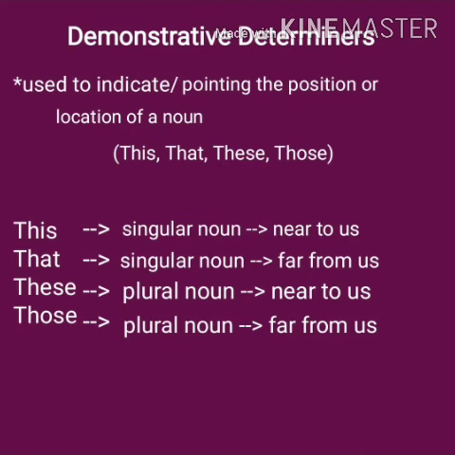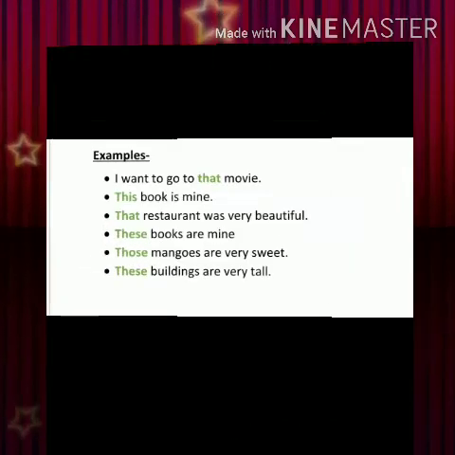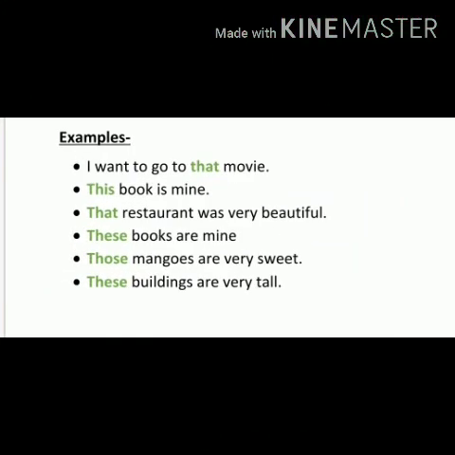It will be more clear when we deal with the exemplar sentences. See, I want to go to that movie, pointing to a particular movie there. So that is the demonstrative determiner. This book is mine. Book is the noun, singular noun, and this is pointing towards the book. So this is the demonstrative determiner. That restaurant was very beautiful. Again, restaurant is the noun and that is specifying that restaurant. So that's why that is the demonstrative determiner.